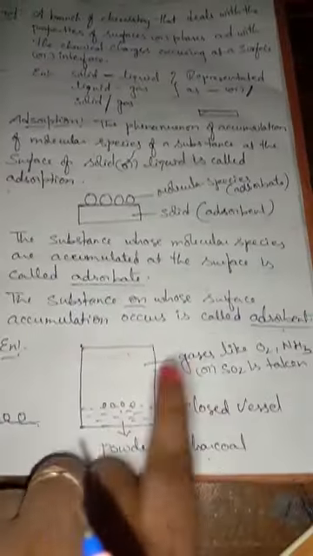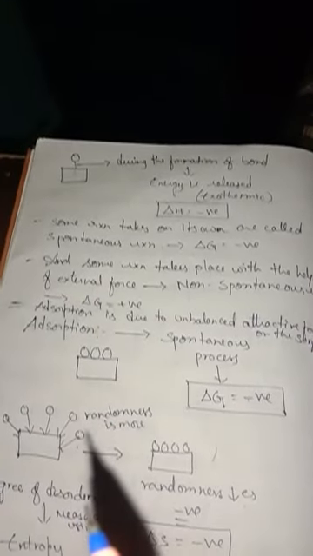So in today's class we have learned the definition, and in adsorption, the adsorbent and adsorbate, and you have seen some examples. And the values we have seen are delta H, delta G and delta S. All of them are negative, and we have seen the difference between absorption and adsorption.